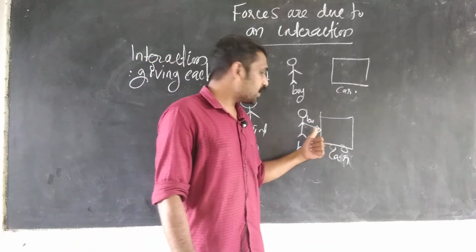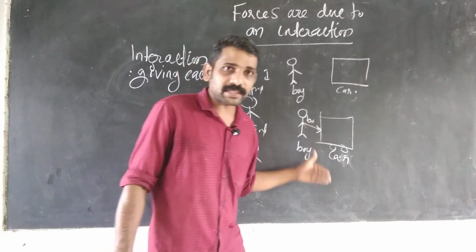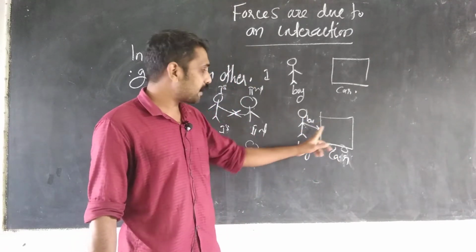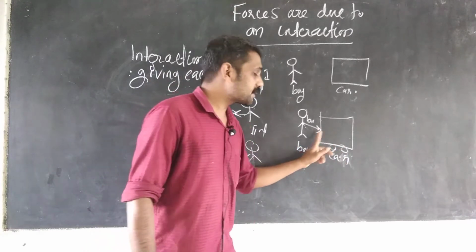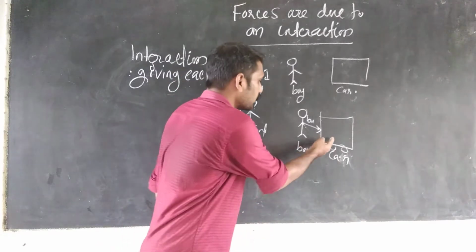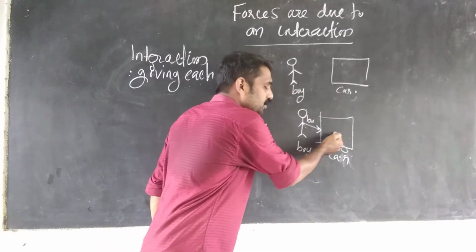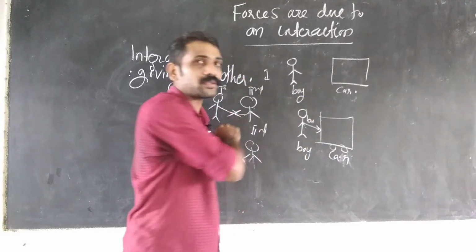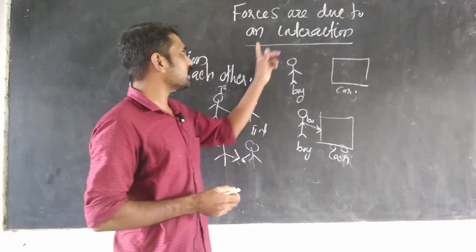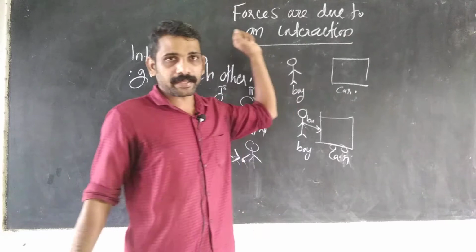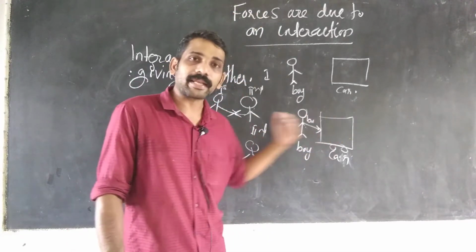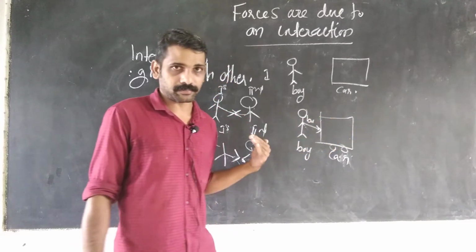Giving each other is called what? Interaction. So in order for a force to happen, there must be an interaction, that is, giving each other.